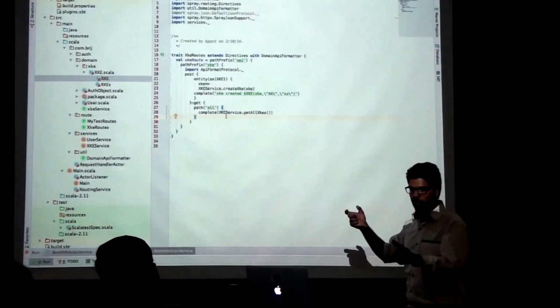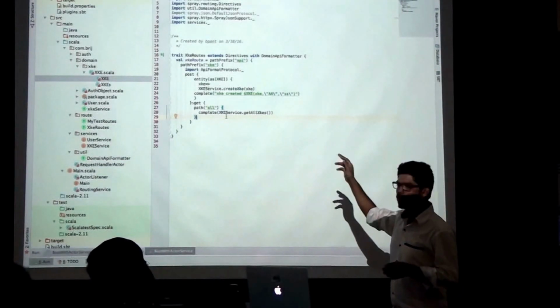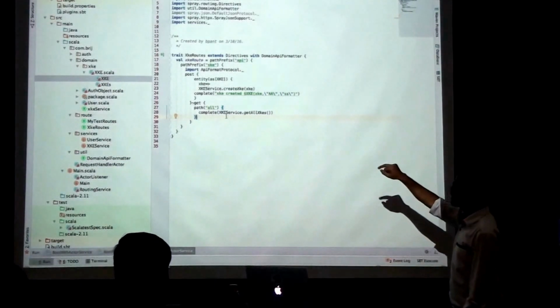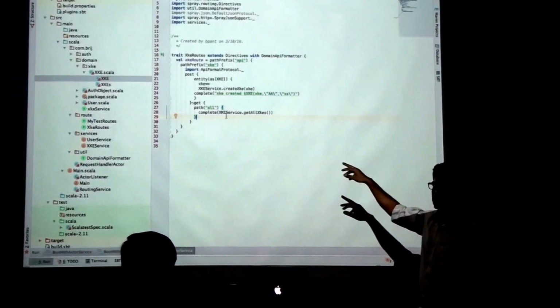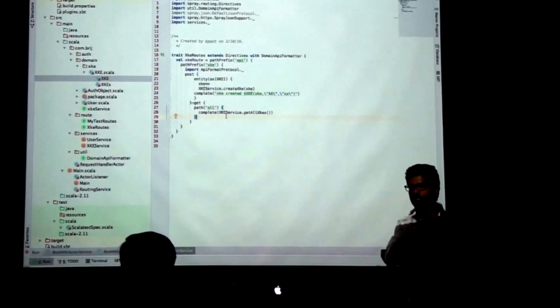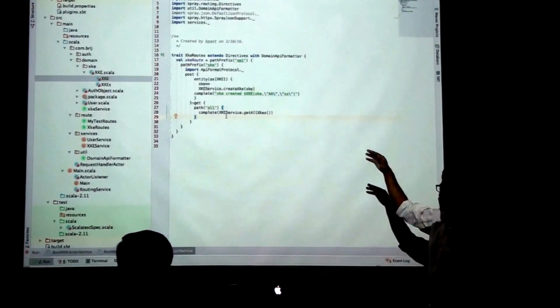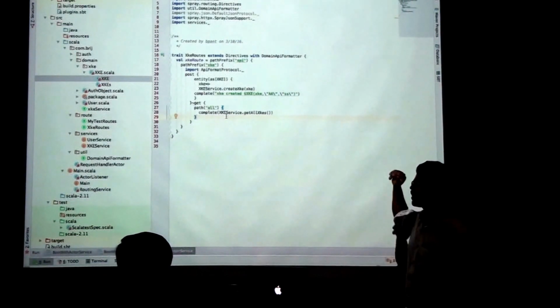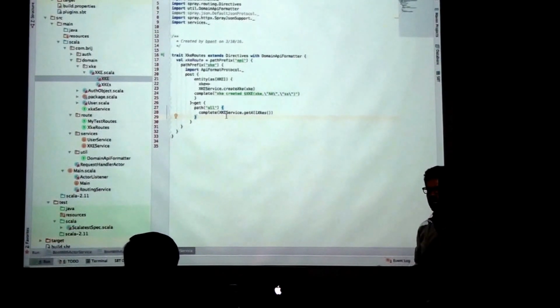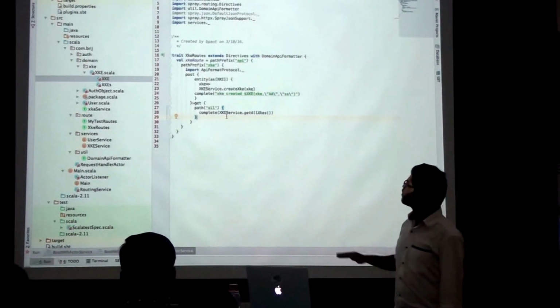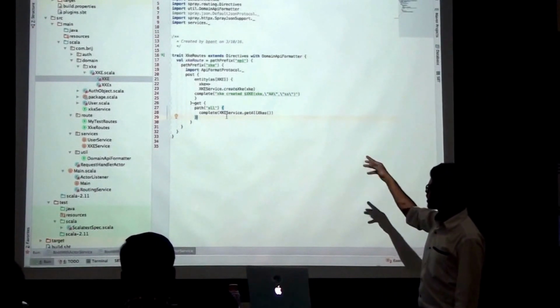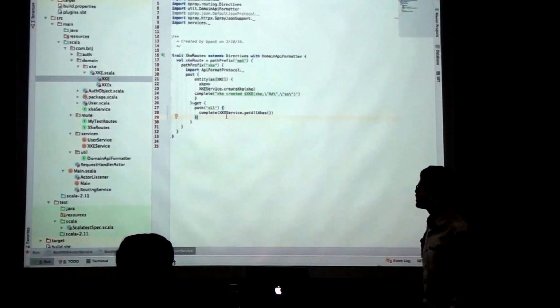Whatever JSON you have sent, it will convert into the object defined by you, like in this case, the XK. So whatever request you are getting from your client, it will be converted into the object which you are trying to define. If it cannot convert, it will send a rejection. But here we are expecting that we will get it right.